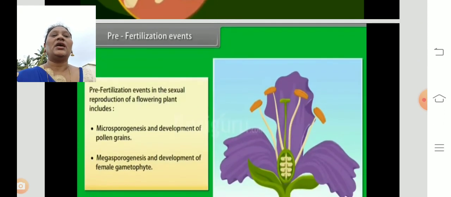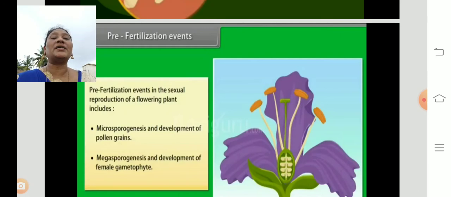Now let us see that in plants we can see pre-fertilization, post-fertilization and double fertilization. In pre-fertilization, the events in the sexual reproduction of flowering plants include microsporogenesis and development of the pollen grains, and megasporogenesis and the development of female gametes.